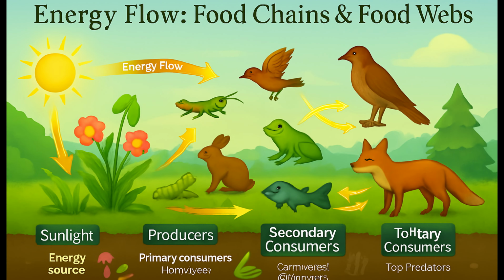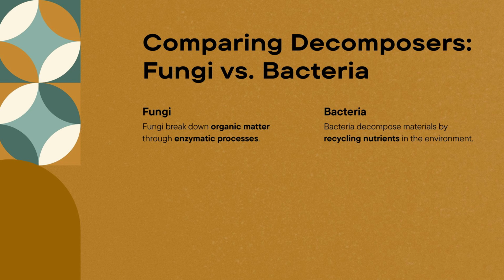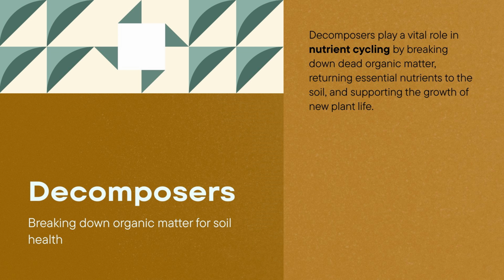Producers, like plants, make energy from sunlight. Consumers, like animals, eat plants or other animals. Finally, decomposers, like fungi and bacteria, break down dead material and recycle nutrients back into the soil. Without decomposers, ecosystems would collapse.